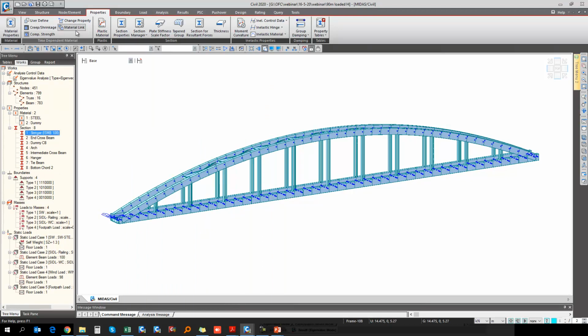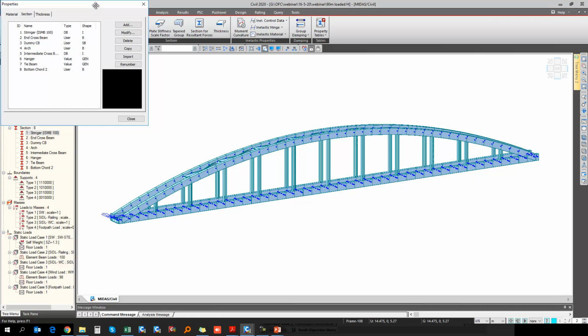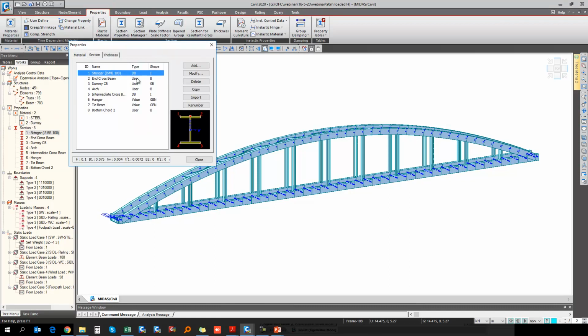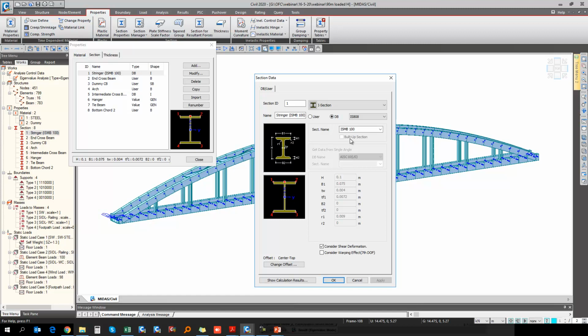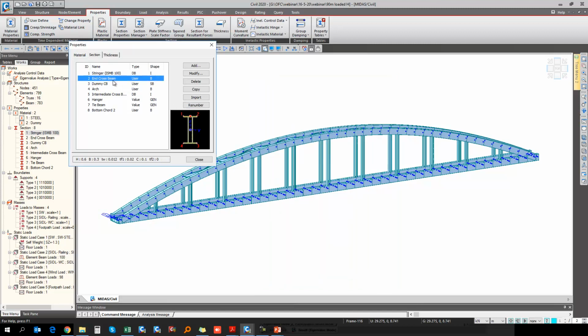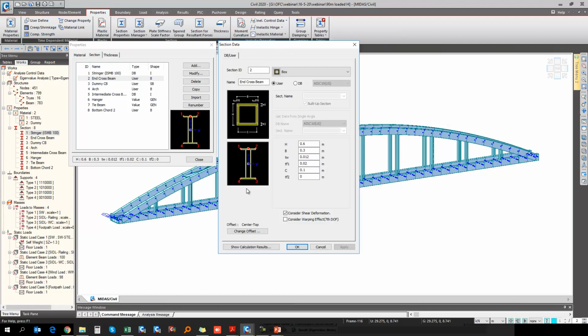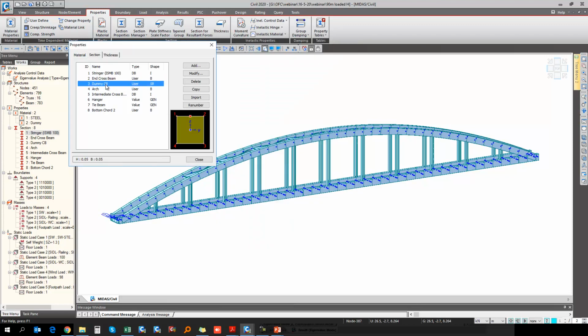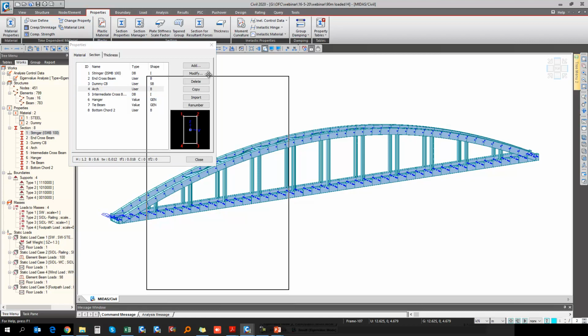Then the section property. If I go to the section property, here we have already defined certain sections. For the stringer location, we have used ISMB 100. Then for the end cross beam, this is the typical cross section which we have adopted, which we have defined from the DB user and from the box section. We can customize this section from this input data. For the dummy, we have considered the crash barrier location, that is 50 mm by 50 mm, having zero density.